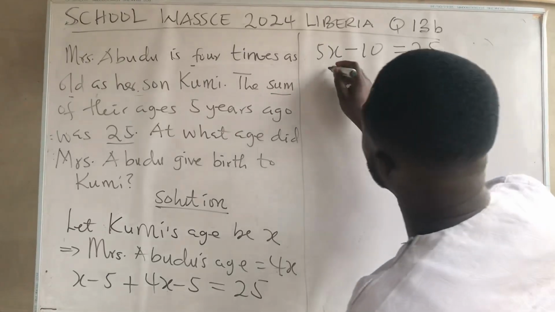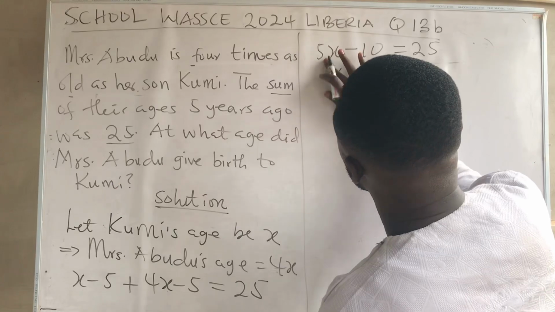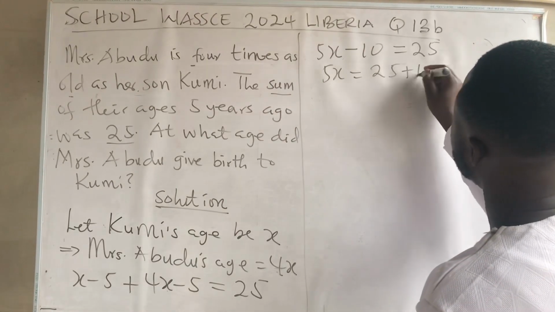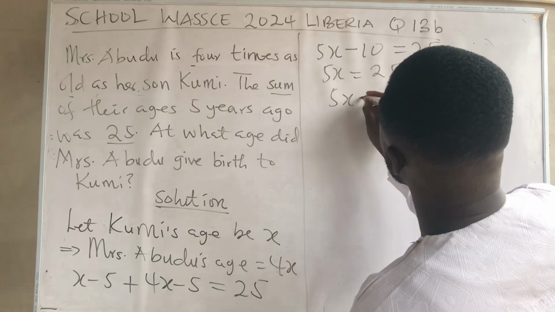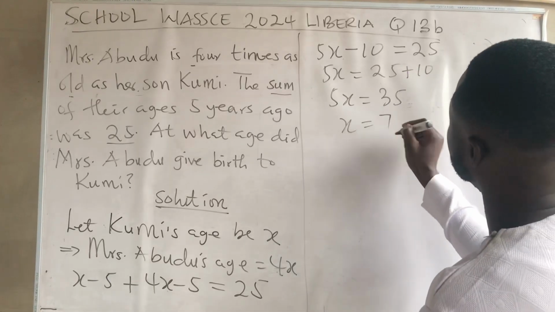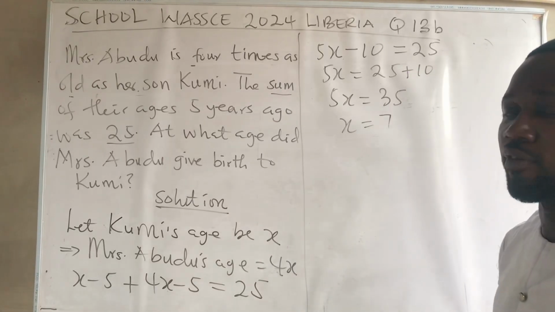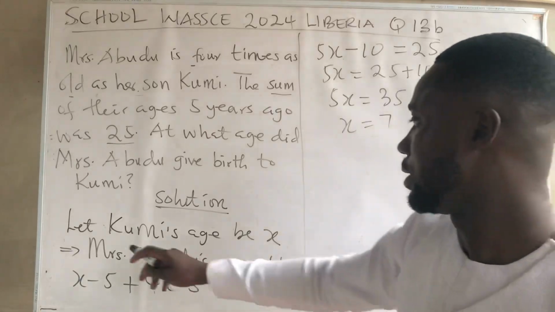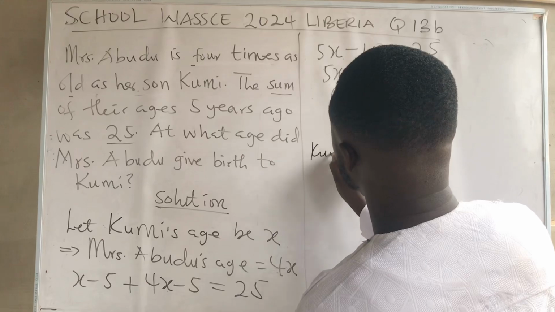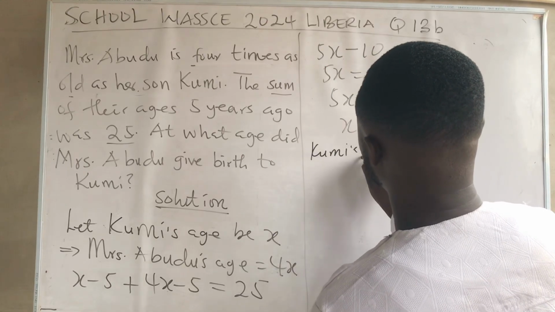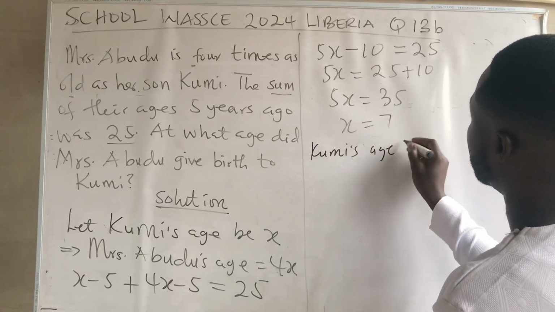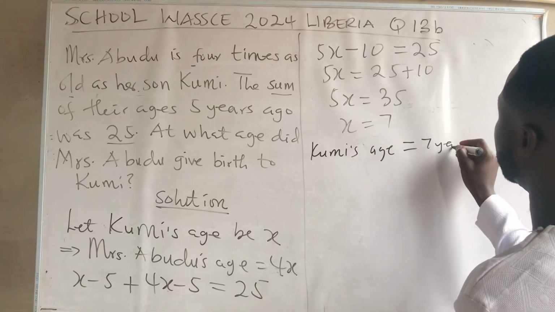Then our 5x is going to be 25 plus 10, and 5x is going to be 35. 35 over 5 will give us 7. So what is this telling us? Let Kumi's age be x. It means that currently Kumi's age is equal to 7 years.